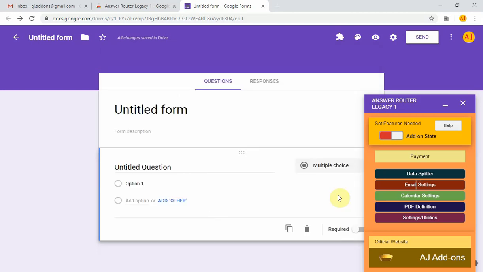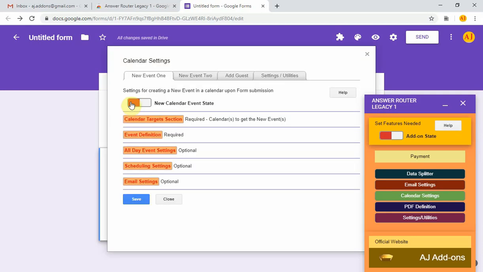You also gave permission for the calendar settings. The calendar settings are what determine whether the calendar event is created or not. If this button is red, which means that it's off, then it won't do anything with your calendar.